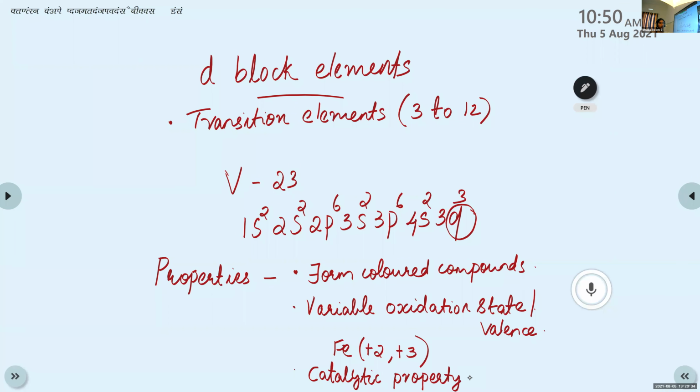After the chemical reaction, we can collect the catalyst in its initial state itself. Clear? So these D block elements have the capability to act as catalysts. That is catalytic property. So these D block elements form colored compounds, show variable oxidation states, and have catalytic property. Then one more, that is paramagnetism.